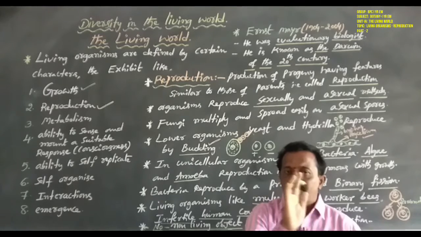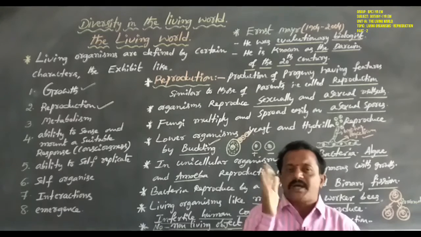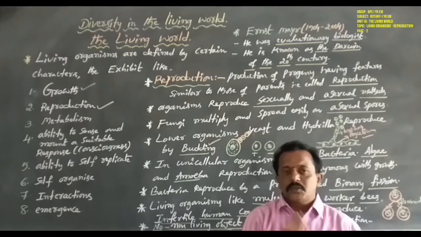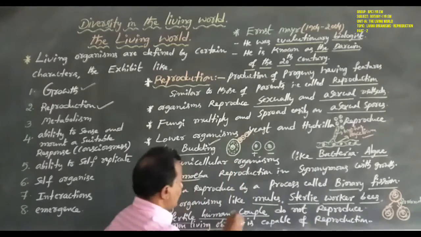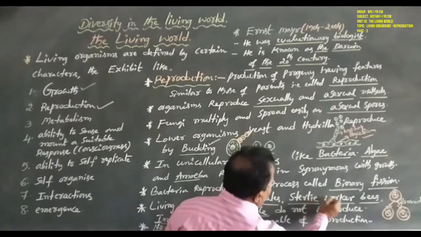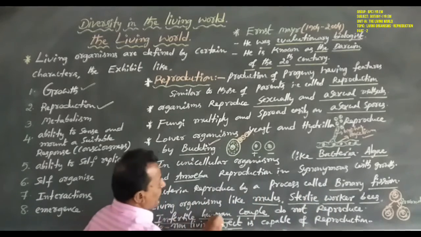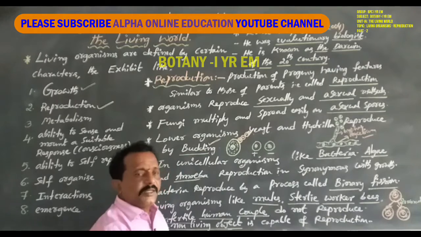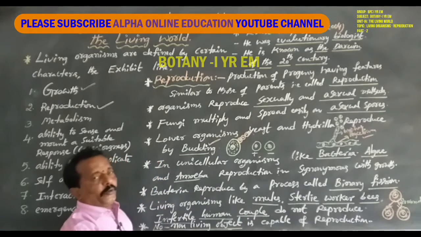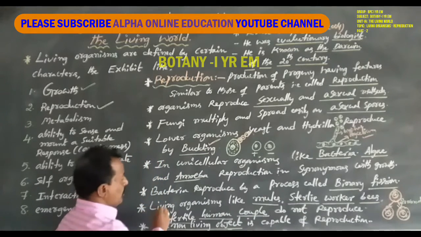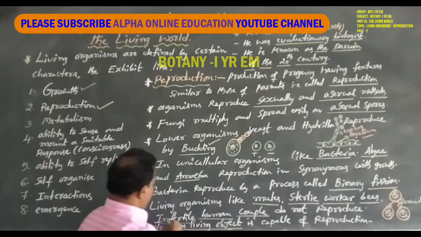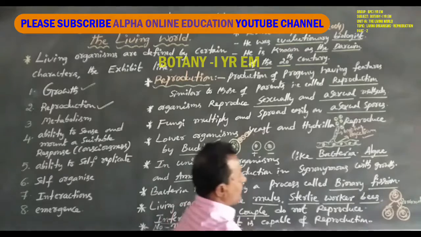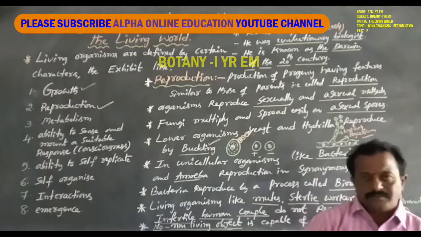But some of the living organisms do not reproduce. Those three living organisms are mules, sterile worker bees and infertile human couples. Living organisms like mules, sterile worker bees and infertile human couples do not reproduce.